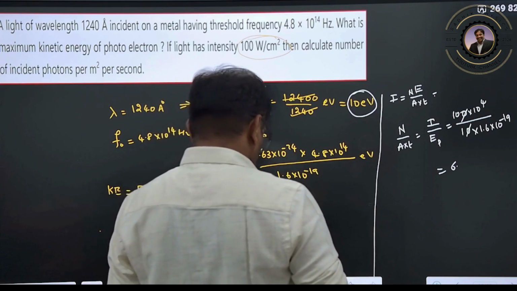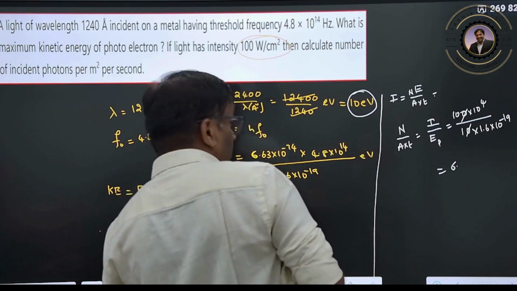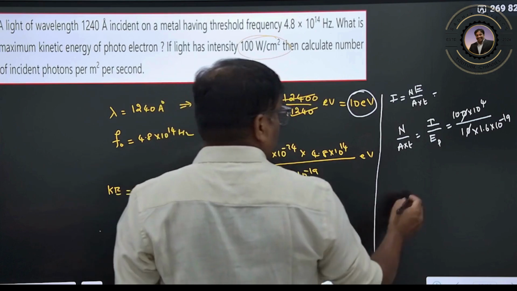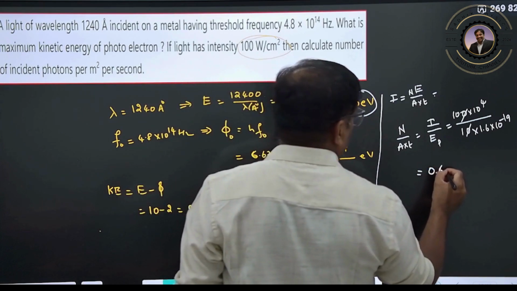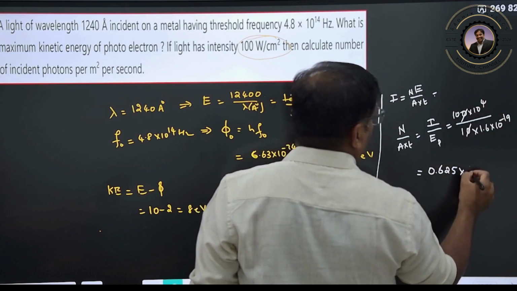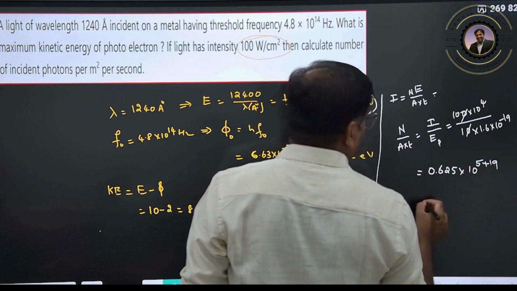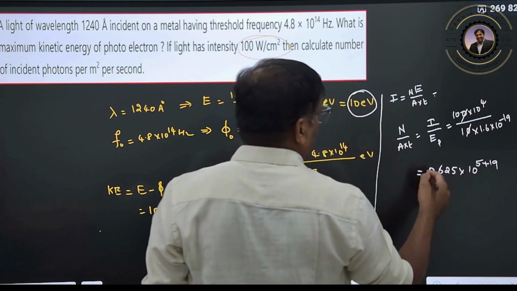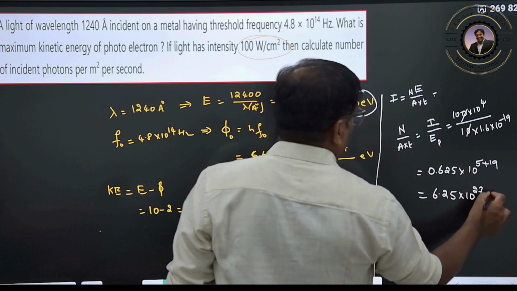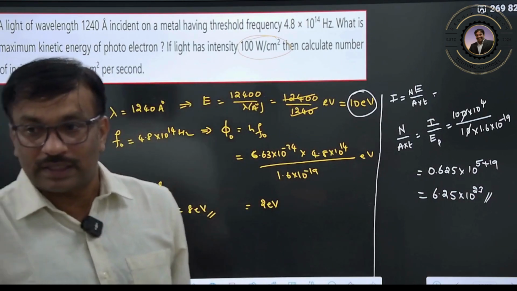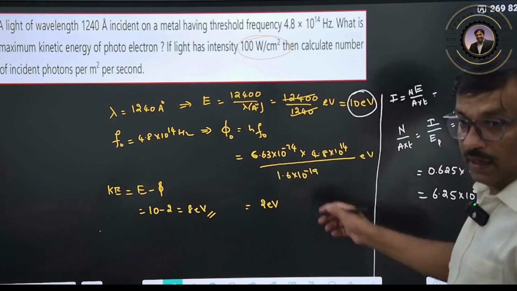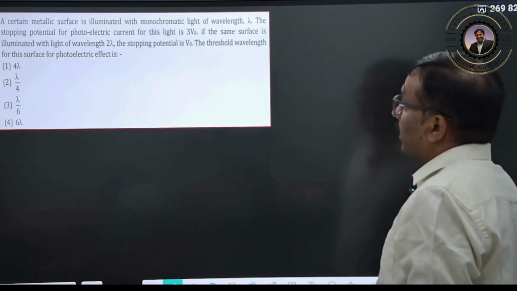So you can get it as 0.625, taking 10 to the power of 5 plus 19, this is 24, so 6.25 into 10 to the power of 23 photons per second per unit area. Right, clear?